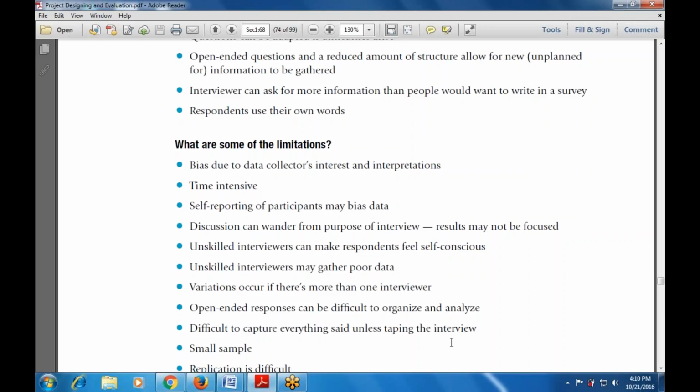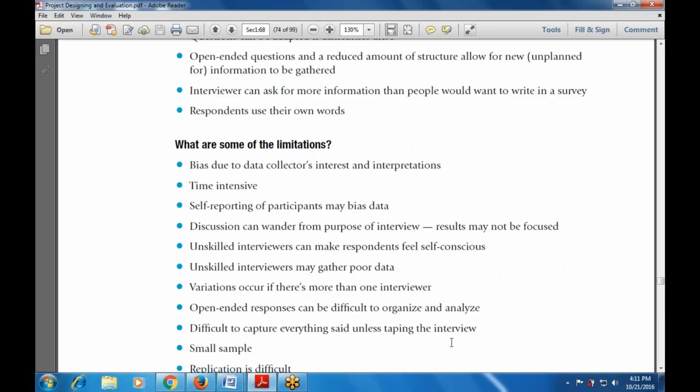So whatever the open-ended question, whatever the data that is filled out, open-ended responses can be difficult to organize and analyze. Then it is difficult to capture everything that's said unless taping the interview. If there is a provision to tape the interview, that is okay, but it is very difficult to capture everything otherwise.